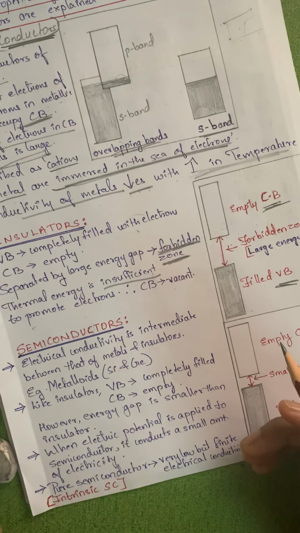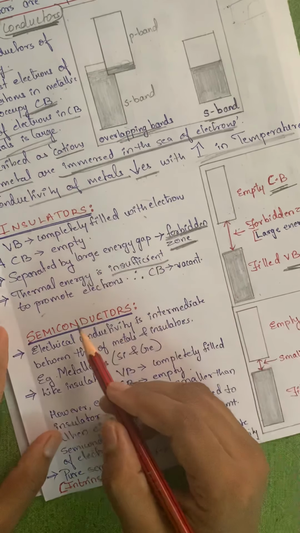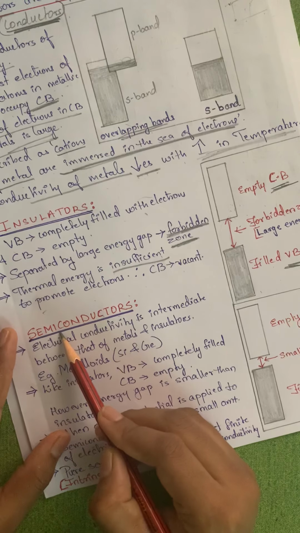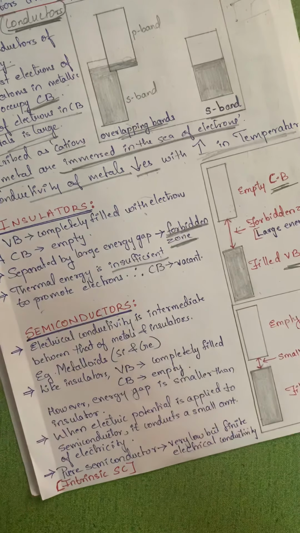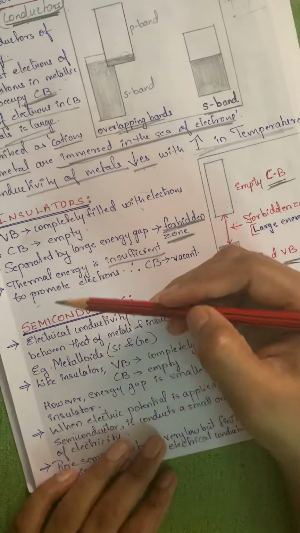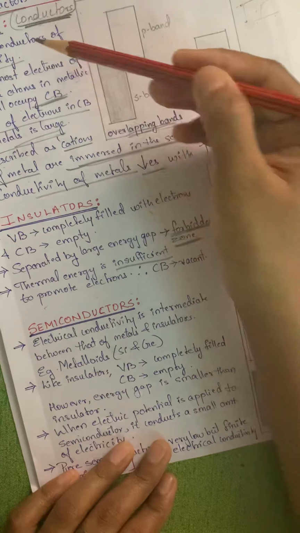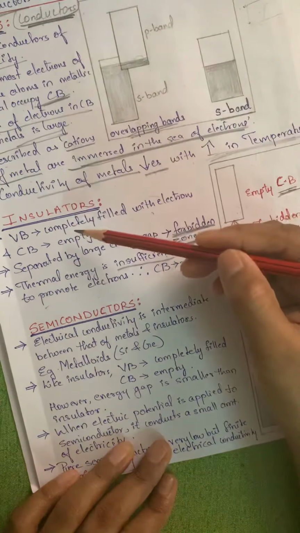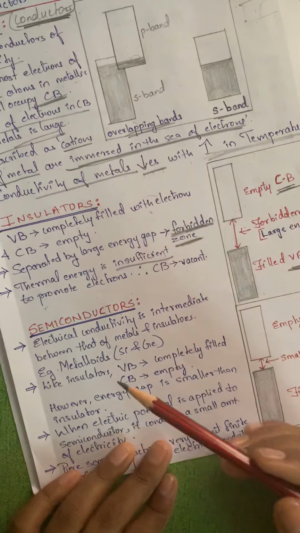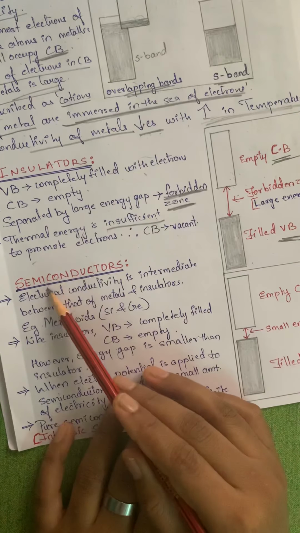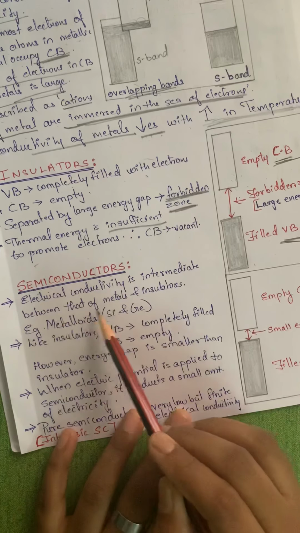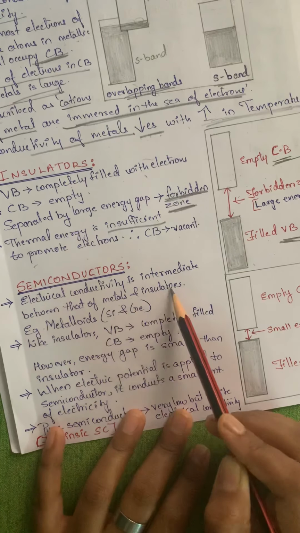Next we have to learn about semiconductors. As I told you, semiconductors lie between conductors and insulators. Here, electrical conductivity is intermediate between metals and insulators.